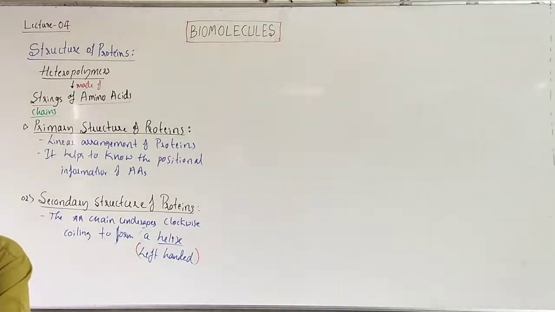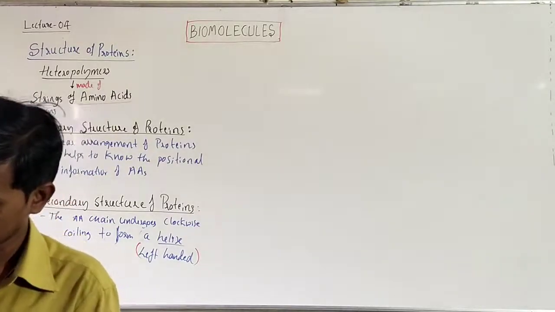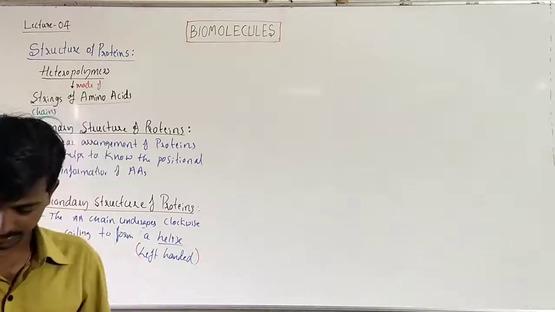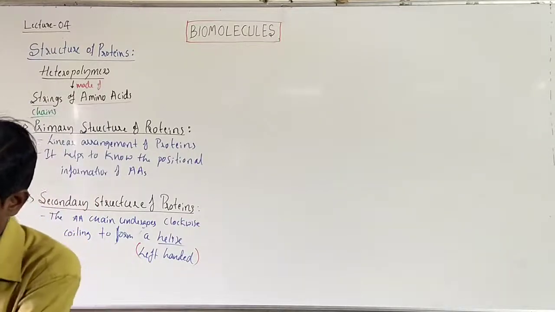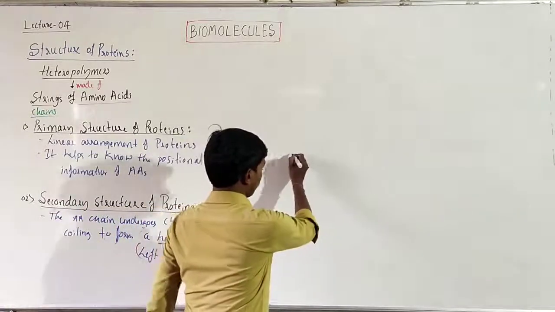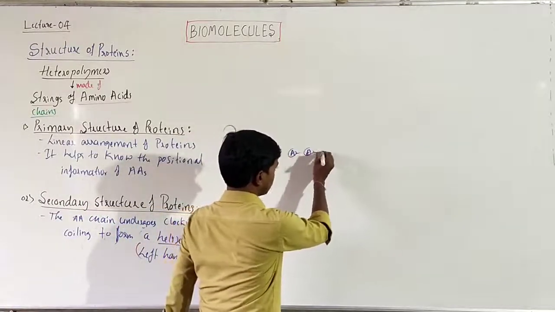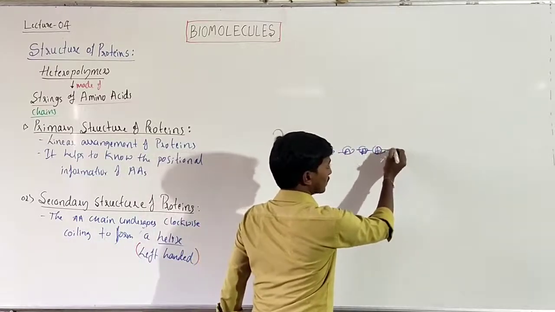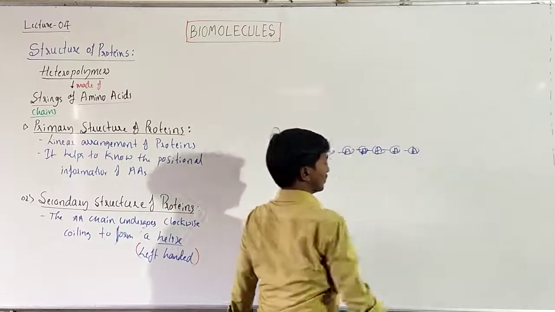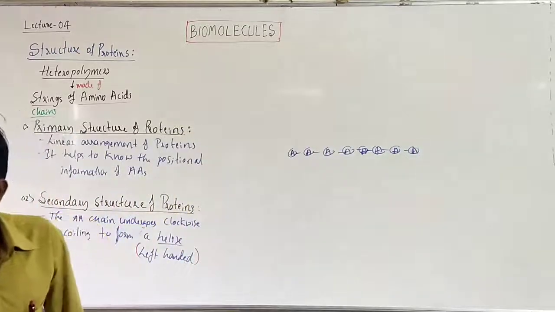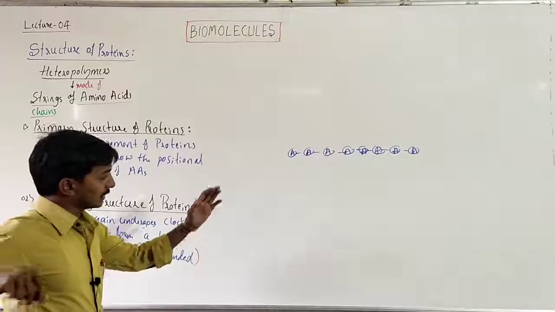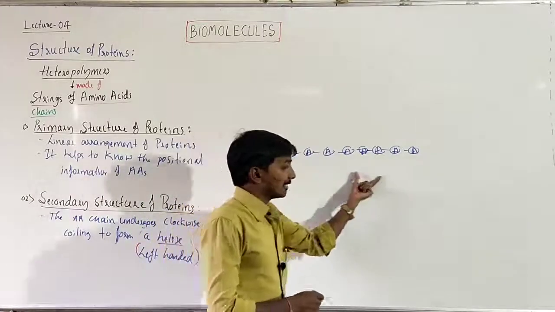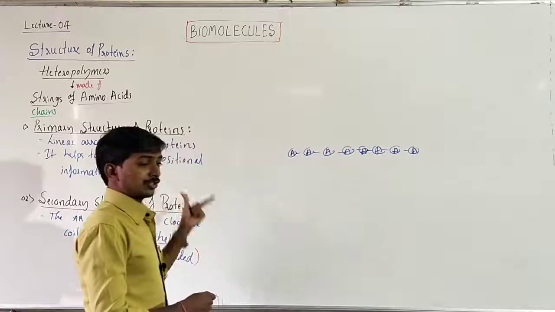So students, I'll just show you some of the things which you can see every day. Better I'll write it. Amino acid, amino acid, amino acid, and so on. Here we can see a linear arrangement of the amino acids, that's a simple protein, the primary structure.